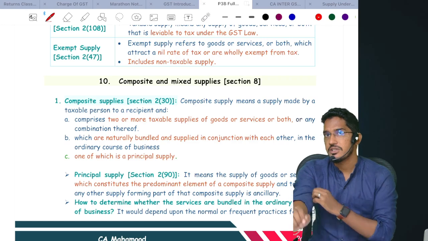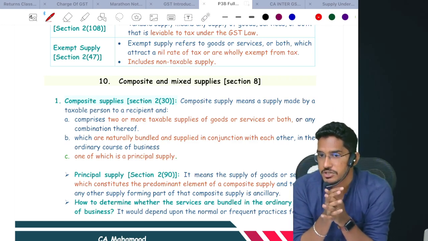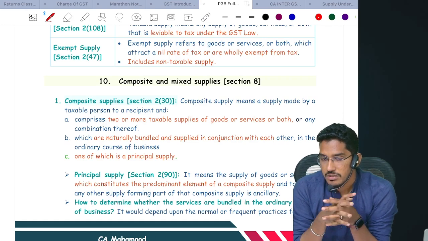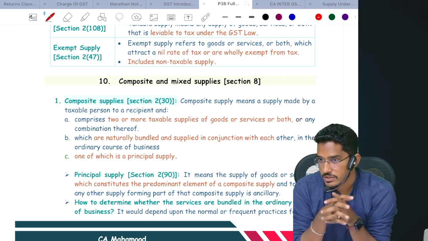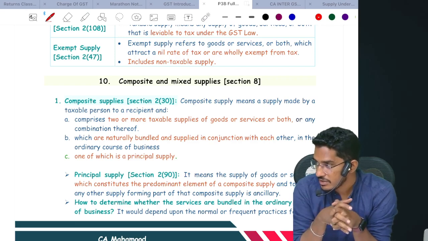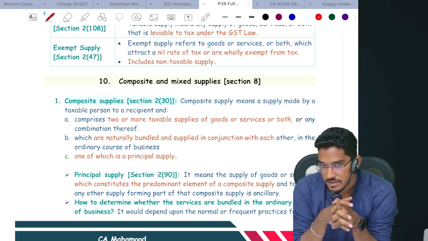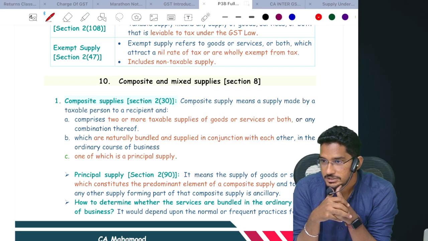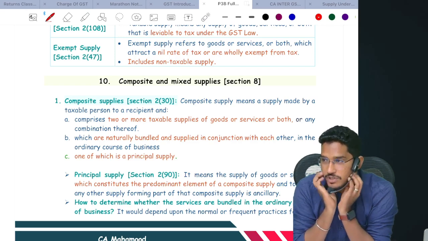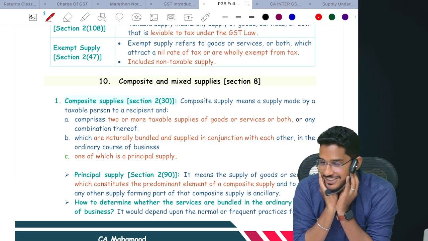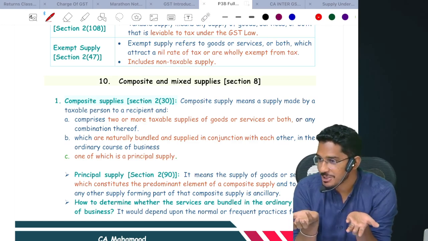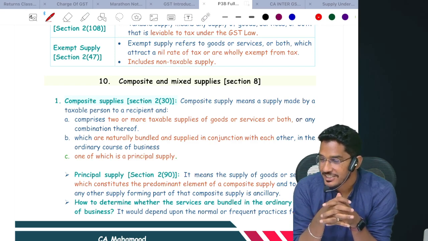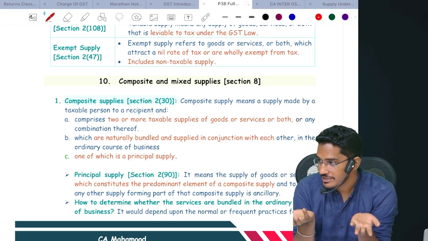If you have given some donation to a charitable institution, say for example a temple, you have given one donation, will that be considered as supply of service? The temple has received the consideration, no? The temple has received consideration, but what are you receiving in return? You will say, sir, I have done a good deed, sir, I will get punyam. Show that punyam. How will you show that punyam here? Exactly. Very good.